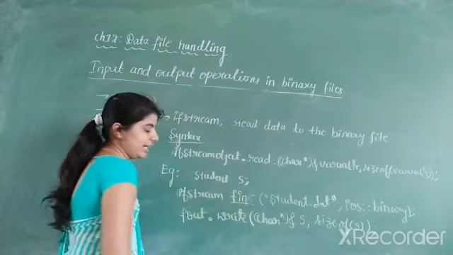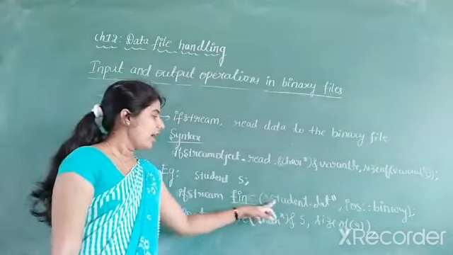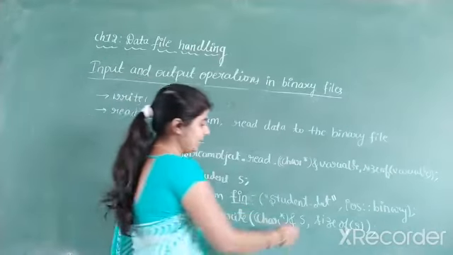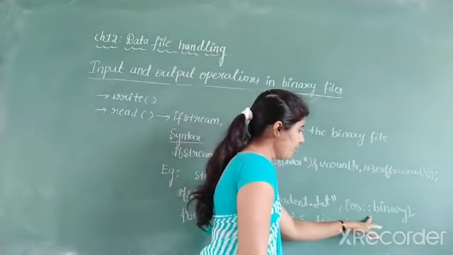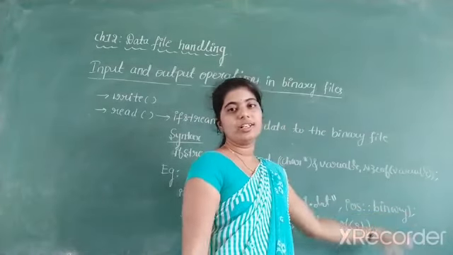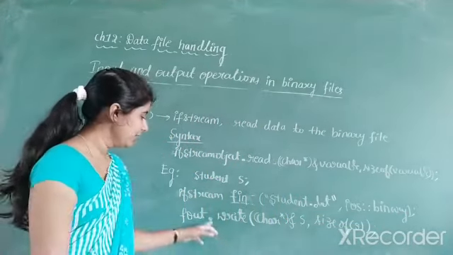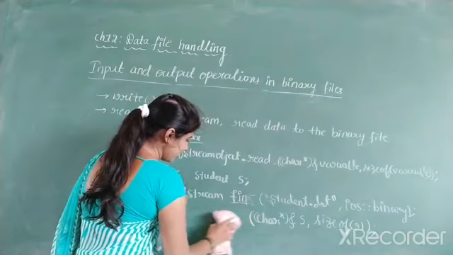Then the object name is fin. The object name I used here is fin. And what is the file name I have taken? Student.dat is the file name. Then the file mode is ios binary, which indicates the file is opened in binary format. Next, write the syntax here.